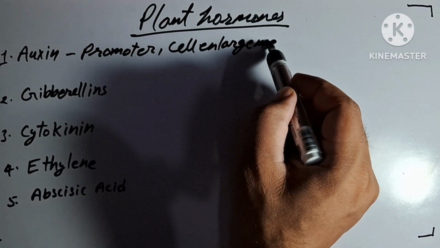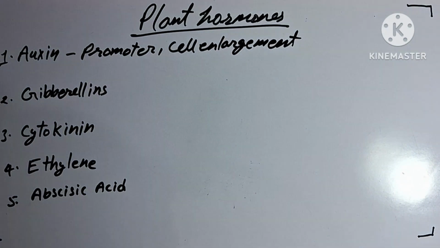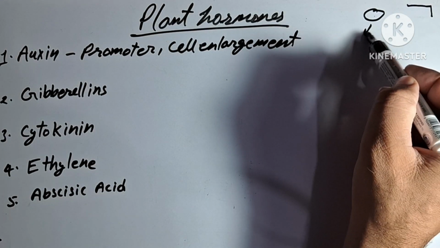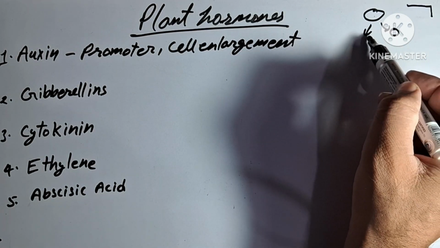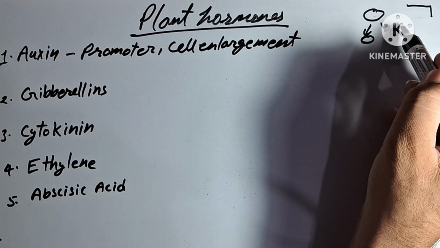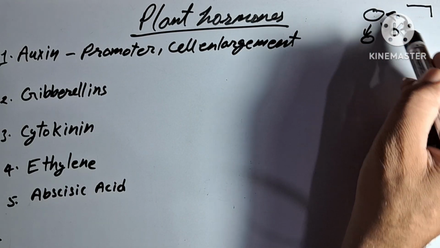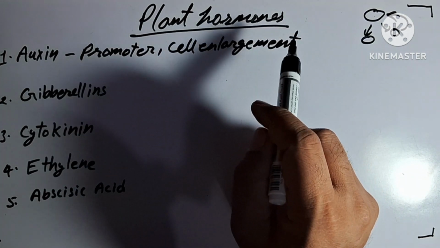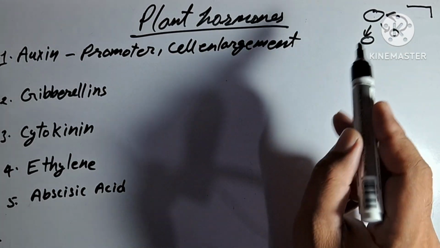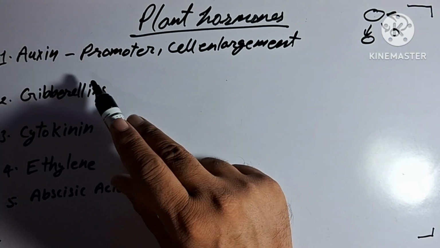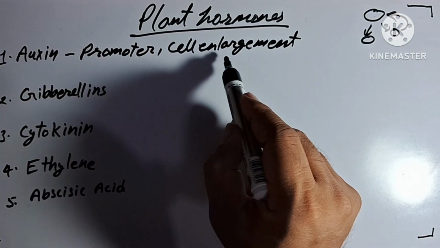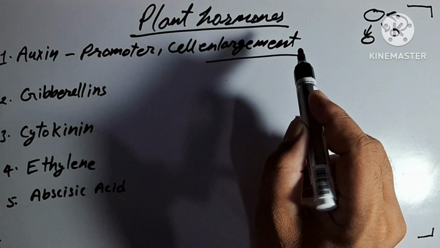What is cell enlargement? When the cell divides, the daughter cells are smaller in size than the mother cell, so this cell needs to grow to the size of its mother cell. This is how it increases size. Auxin is the plant hormone which is responsible for this increase of size, which is known as cell enlargement.